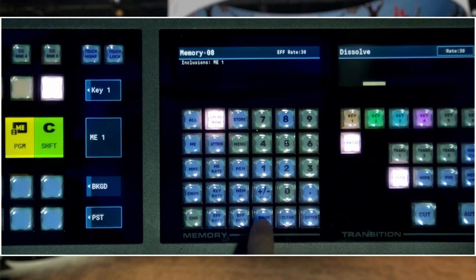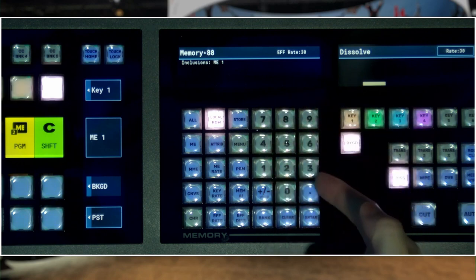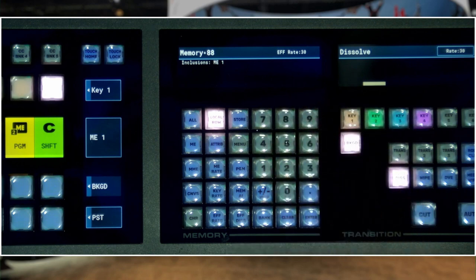In the keypad area, we've got a bank button. So depending on the mode you have the bank set to, this will either cycle through your banks, or it will enable the bank select. So I press bank, then I select my bank, and now I'm in bank 8. Now, this will display on the keypad the available memories or where something is stored.